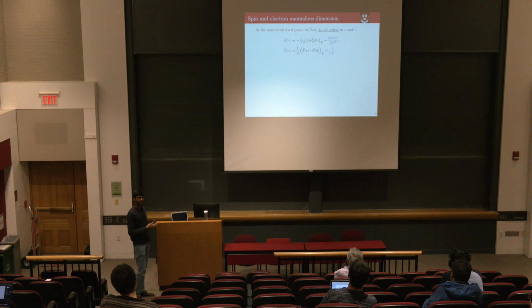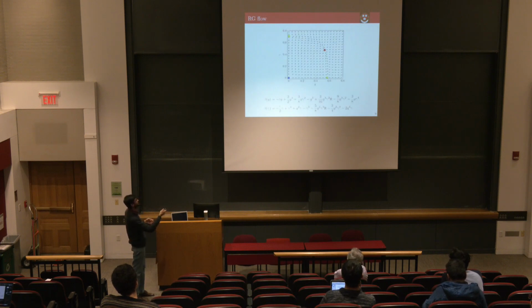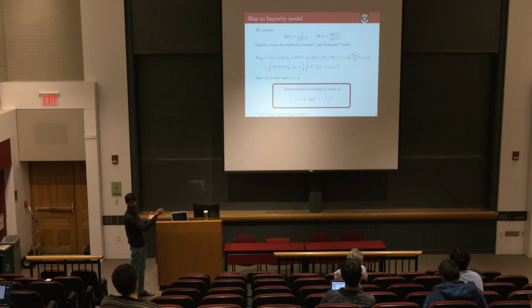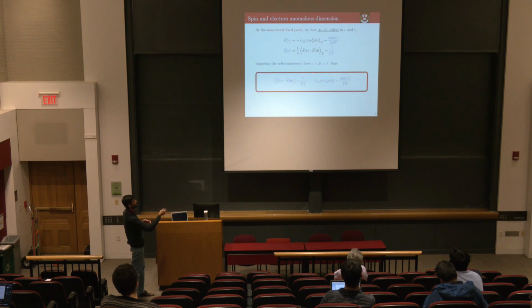But recall that we have to satisfy this self-consistency condition to close the loop and solve our problem. So we are not done yet. And now we basically close the loop by demanding that the self-consistency is satisfied. So basically demanding that these exponents match with the exponents that we started with, d minus 1 and r plus 1. And it's a very simple algebra that basically tells you that epsilon and 2r bar have to be 1 exactly. And remarkably, what this means is that the electron correlator behaves as 1 over tau, which is not very surprising. But what is interesting is that the spin correlator is 1 over tau.